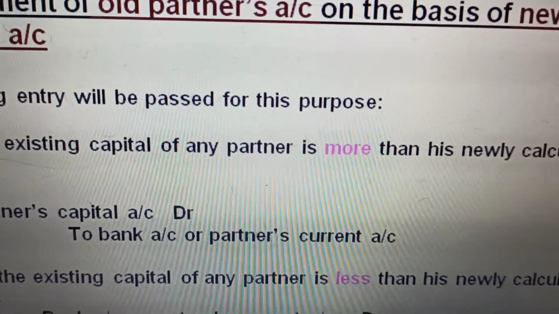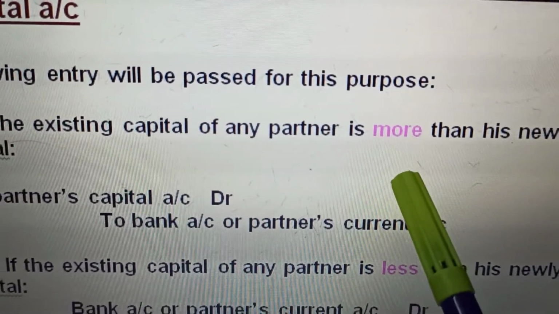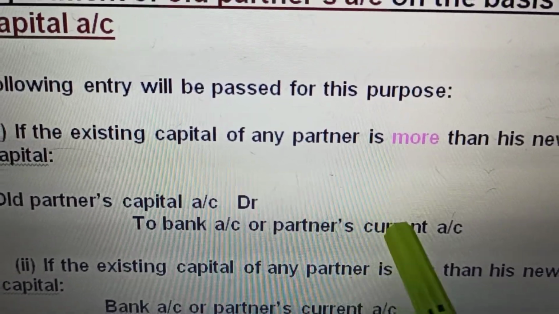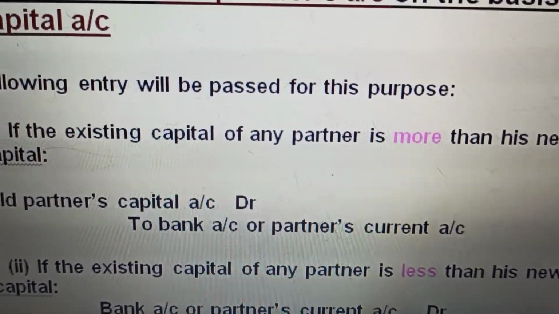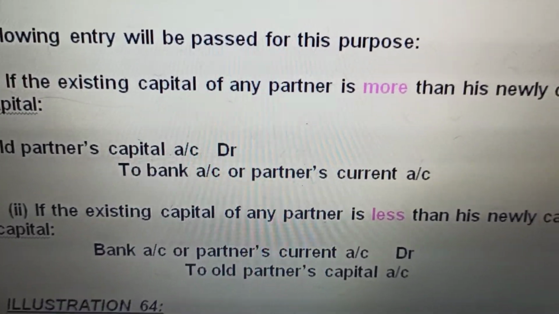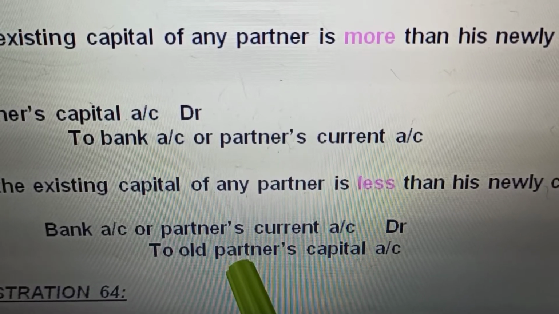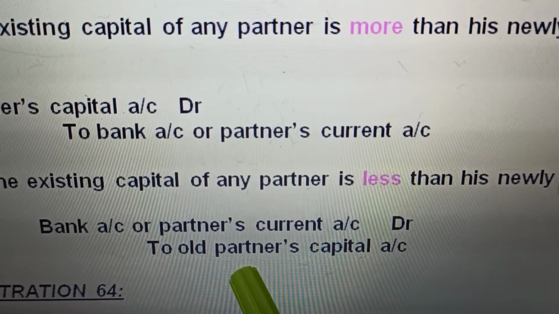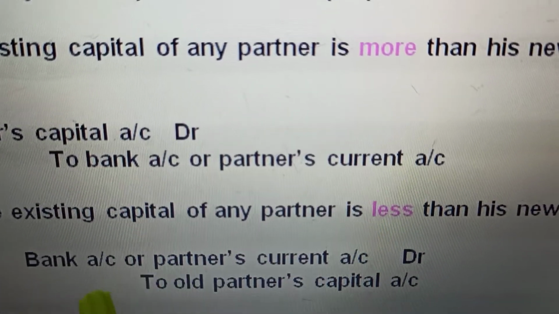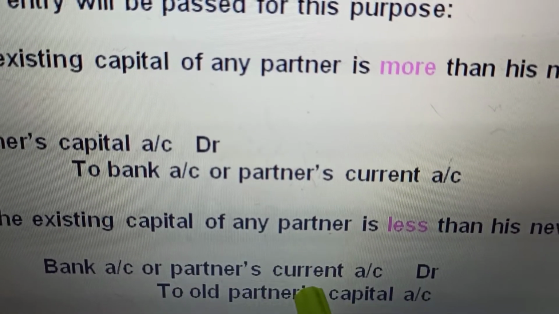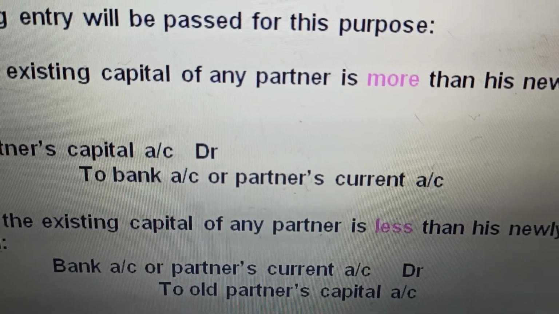In case the capital account is more, the excess is returned to the old partners, credited to the partners' current account or bank account. In case it is less, then the partners bring in the remaining capital, the shortfall is filled by them through the bank account, and the capital comes into the business in the two partners' capital accounts.